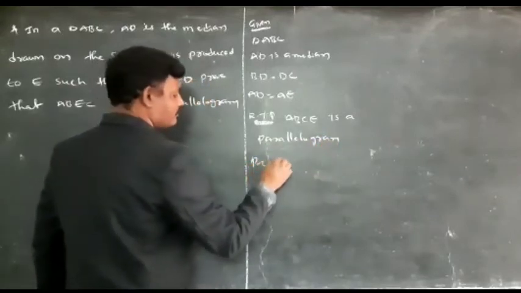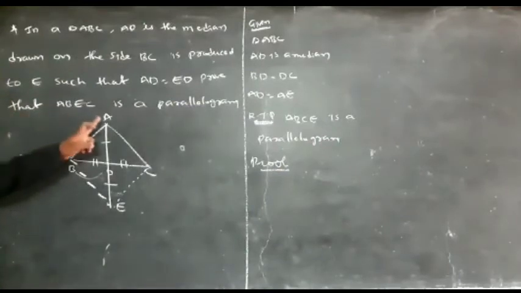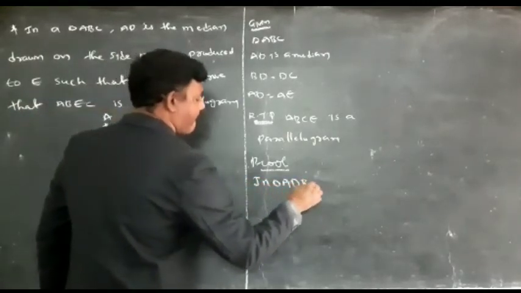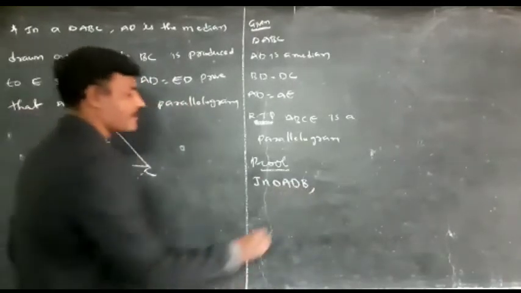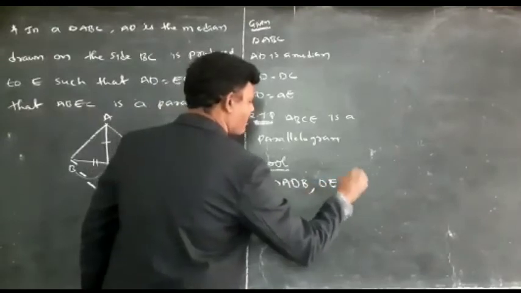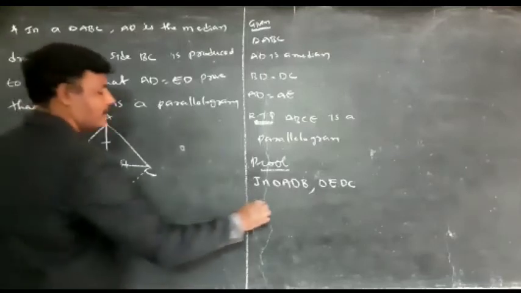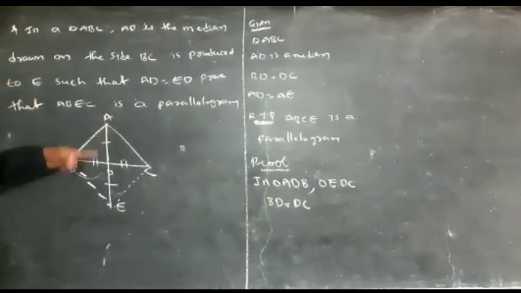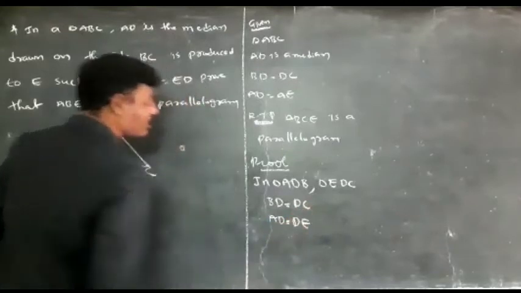Now the proof. In the proof I am taking two triangles, ADB and EDC. In these two triangles, we already know BD and DC are both equal. BD is equal to DC. Similarly, AD is equal to DE.